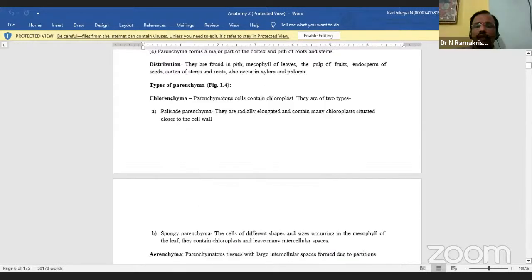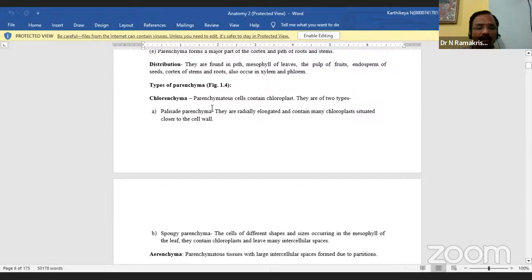Generally it is parenchyma, collenchyma, prosenchyma, storage parenchyma, and water storage tissues. Five types are there, but some books give three, some books give five. This three is also enough.